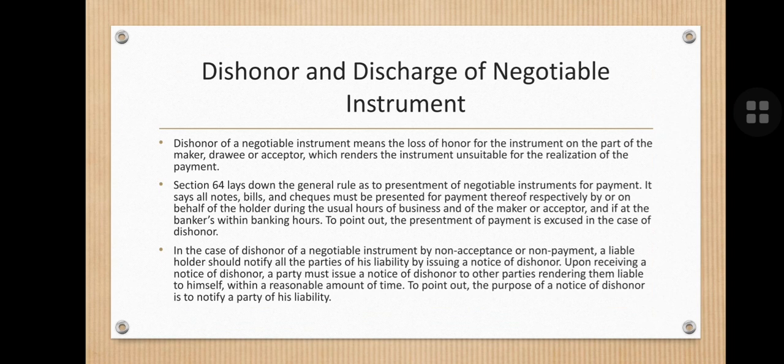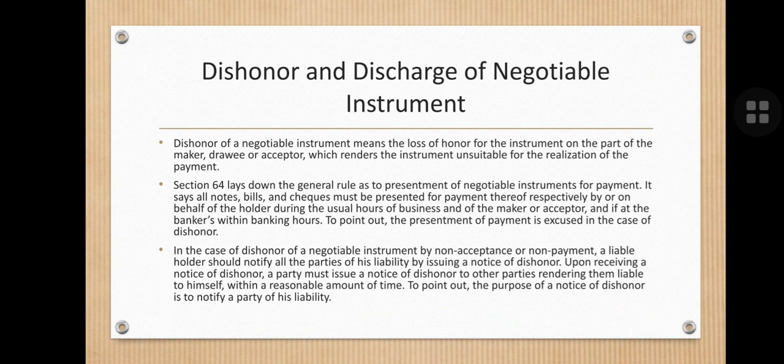Then dishonor and discharge of negotiable instruments. Dishonor means that the payment is not recovered from the negotiable instrument. Dishonor of a negotiable instrument means the loss of the honor of the instrument on the part of the maker, drawee or acceptor, which renders the instrument unsuitable for realization of the payment.